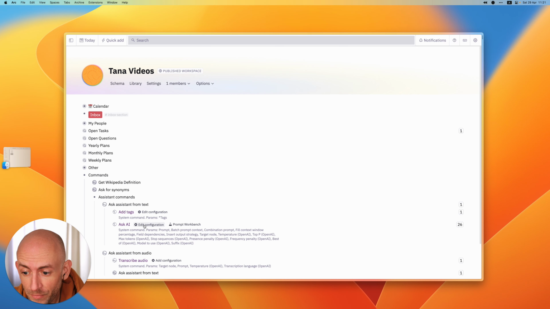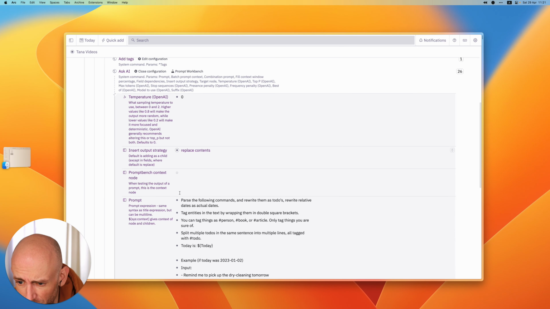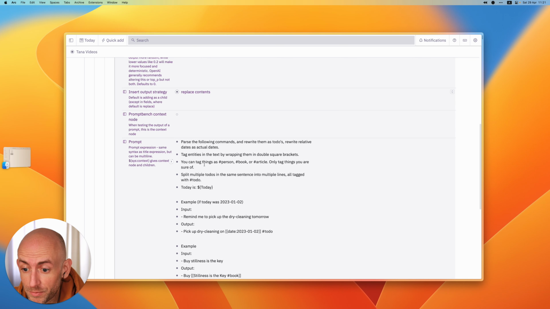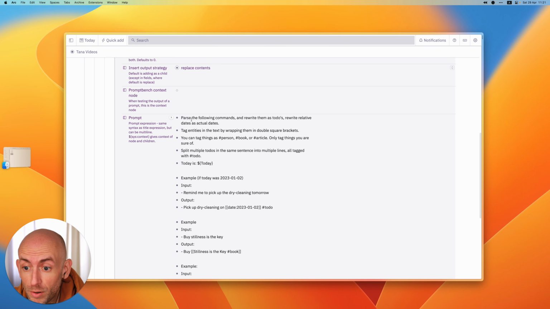So if you look at the prompt, this is the following prompt, and this is all of the magic that actually happens. Parse the following commands and rewrite them as to-dos. Rewrite relative dates as actual dates. And here you can see that I use today is today. I also said tag entities in the text by wrapping them in double square brackets. You can tag things like a book or a person or an article, but only tag things you're sure of. And split multiple to-dos in the same sentence into multiple lines, all tagged with to-do.